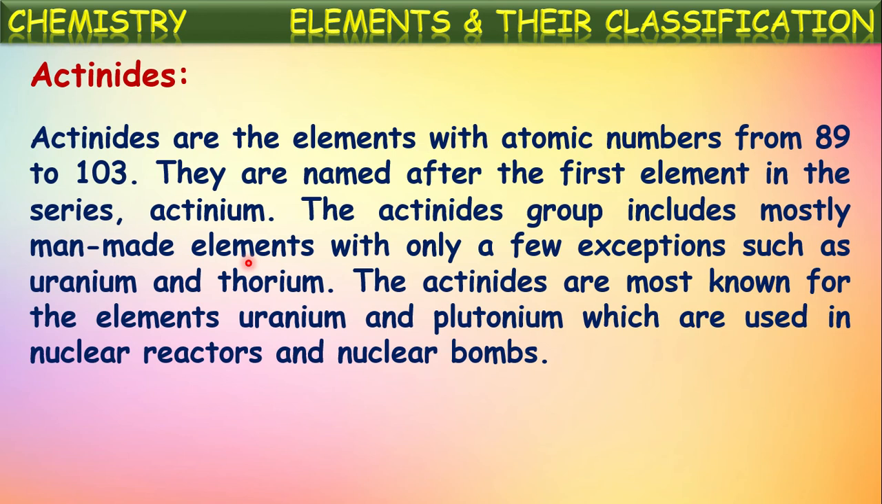The actinoids are most known for the elements uranium and plutonium, which are used in nuclear reactors and nuclear bombs. As these are radioactive elements, uranium and plutonium are used in the nuclear reactors. There, these bigger atoms of uranium will be broken into smaller atoms and they form new atoms. While breaking like that, they produce an enormous amount of energy. That energy is utilized for the production of electricity and different purposes. In that way, these radioactive elements like uranium and plutonium are used in nuclear reactors and even in nuclear bombs. That is why these actinoids are most known for uranium and plutonium.